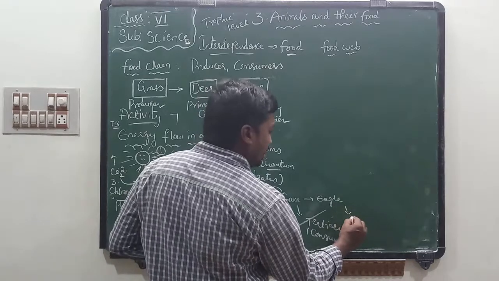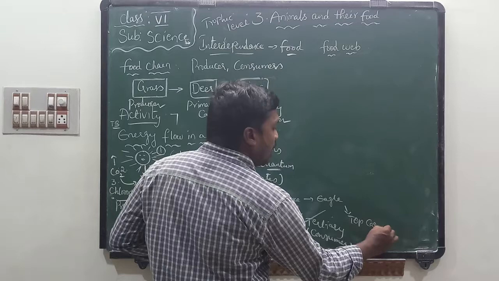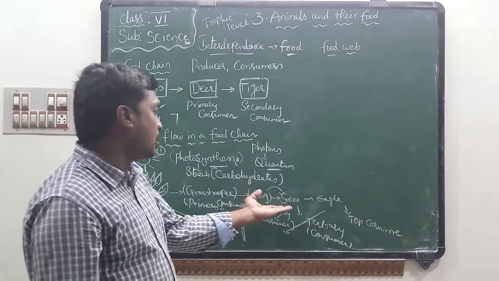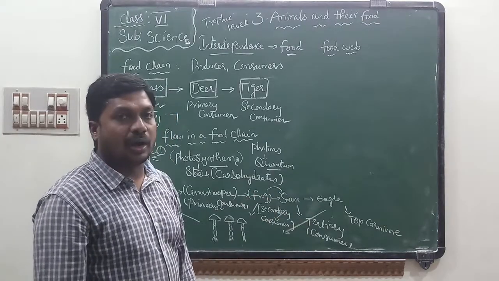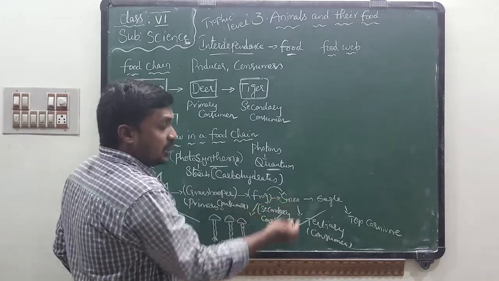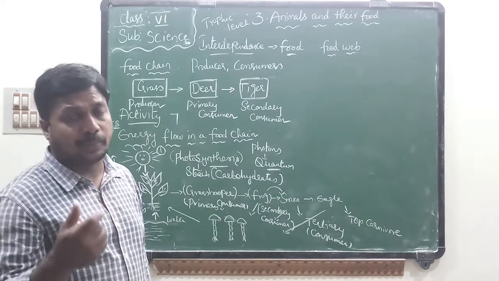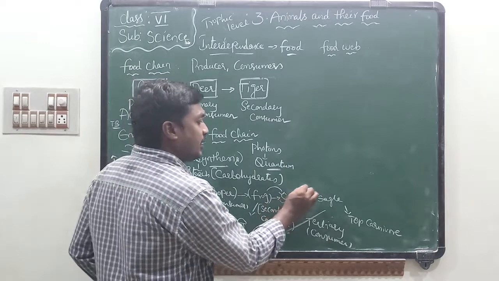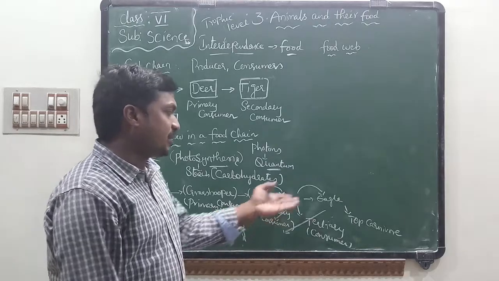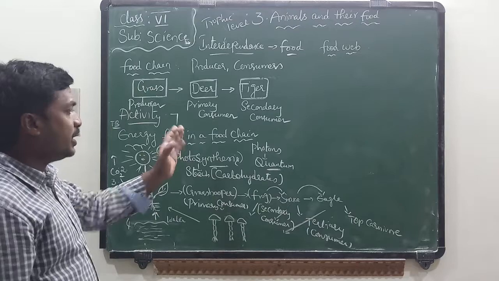Last is eagle. This is called top carnivore. Eagle is top carnivore. Why? Because it is the last organism which depends on third consumer, that is called eagle. So snake gets energy from frog. Some of this energy is utilized by themselves, some stored in their body parts for future use. Then the energy is transferred to the eagle. So the stored energy present in the snake is transferred to the eagle. So this is the energy flow in a food chain.